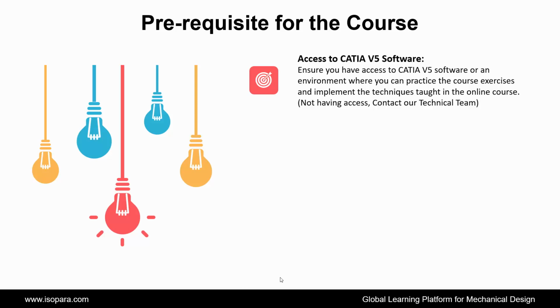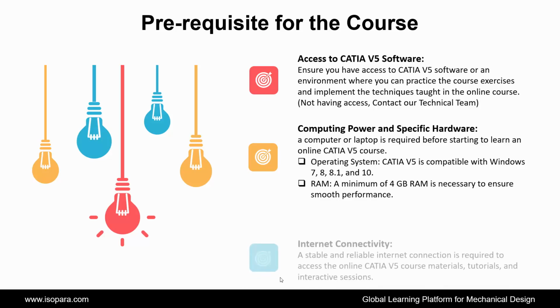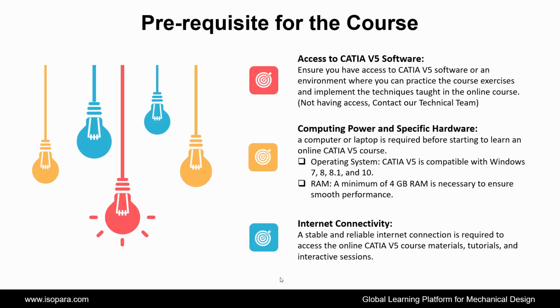Next is computing power and specific hardware. A computer or laptop is required before starting to learn an online CATIA course. Operating system is compatible with Windows 7, 8, 8.1, and 10. A minimum of 4 GB RAM is necessary to ensure smooth performance. And the last is internet connectivity. A stable and reliable internet connection is required to access the online CATIA course materials, tutorials, and interactive sessions.